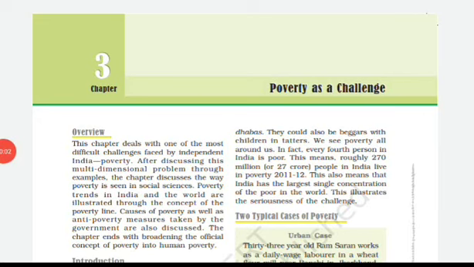The family of 8 cannot always manage 2 square meals a day. Lakha lives in a kacha hut on the outskirt of the village. The women of the family spend the day chopping fodder. Fodder means food for the animals, and collecting firewood in the fields.